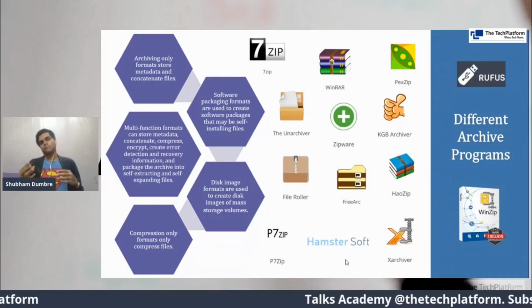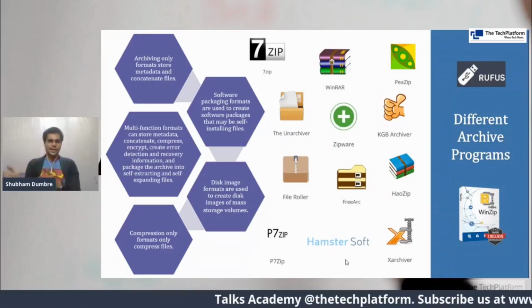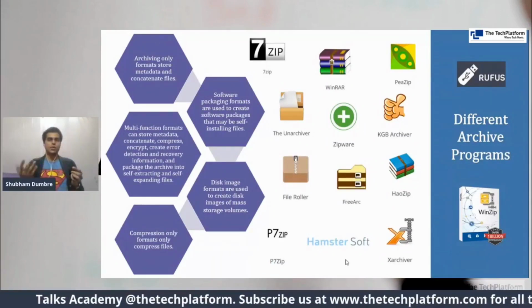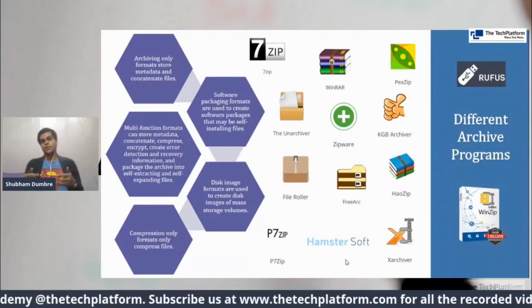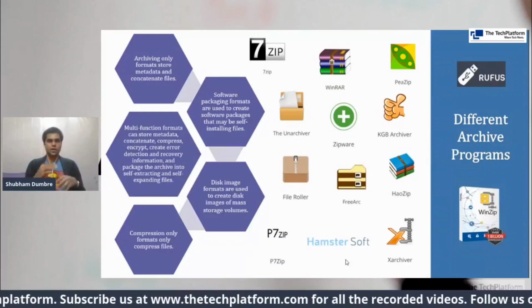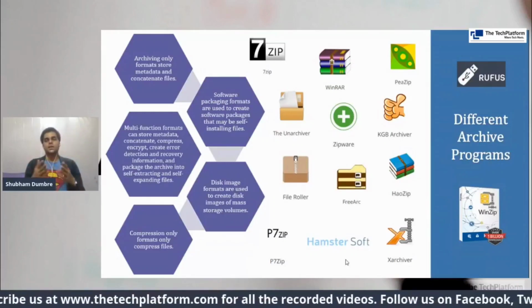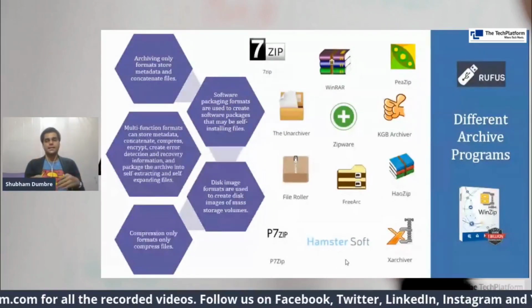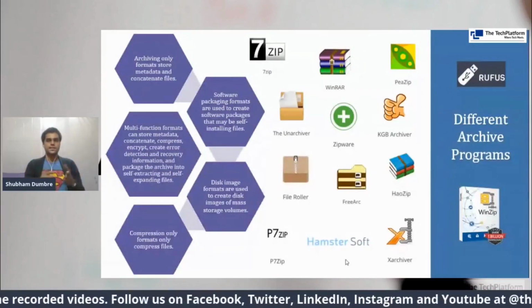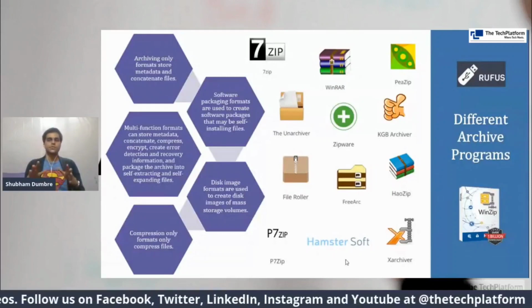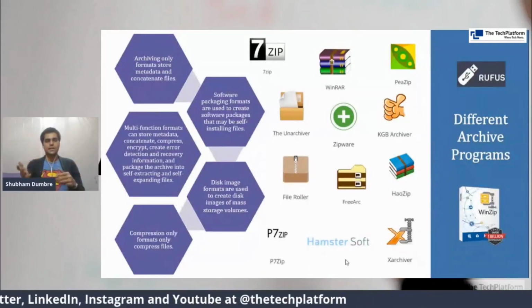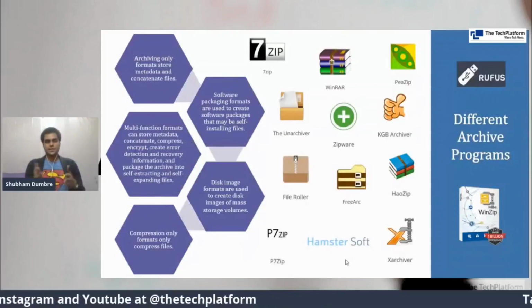These can be used to encrypt, decrypt, store, compress, and carry out different functions like repair, or storing an archive in better locations. All this is possible using different archive programs. So that's how multifunction formats and extensions are very important in understanding archive programs, and the ones which we can switch to are 7-zip, WinRAR, pzip, zipware, and the rest of the names.